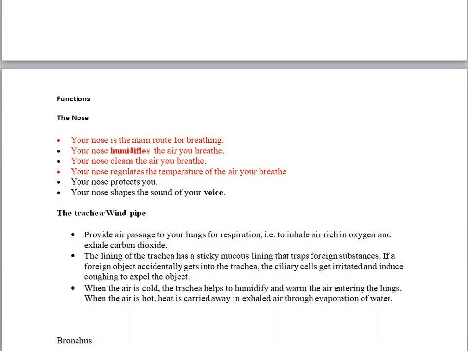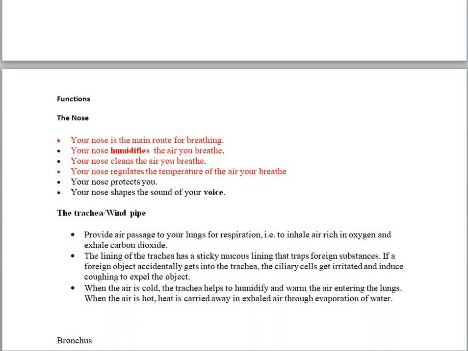For example, if you are just seated and all of a sudden you smell maybe some leaking gas, your nose takes the message to the brain, and the brain interprets the message, and then you take action. You either go and check what is wrong, or you just run away. You vacate the room. So that is how your nose protects you.